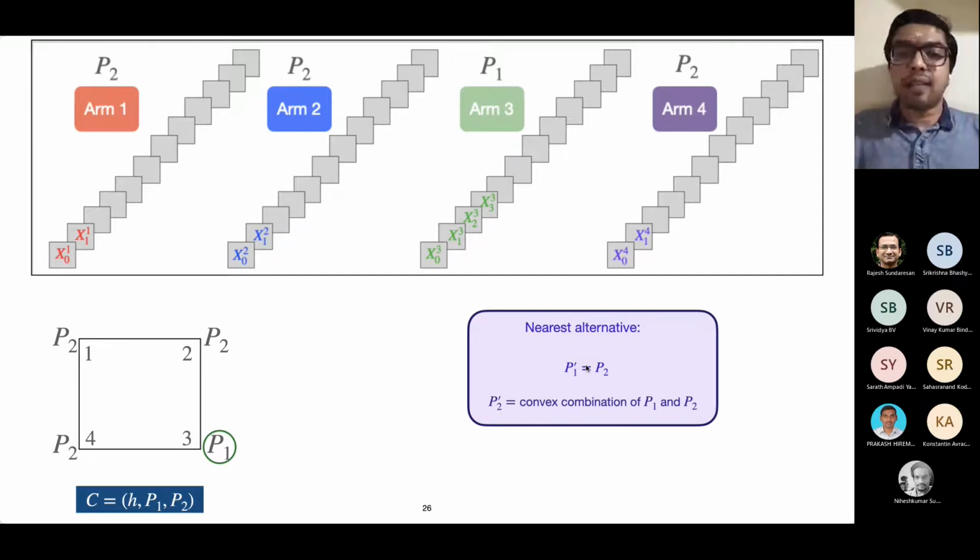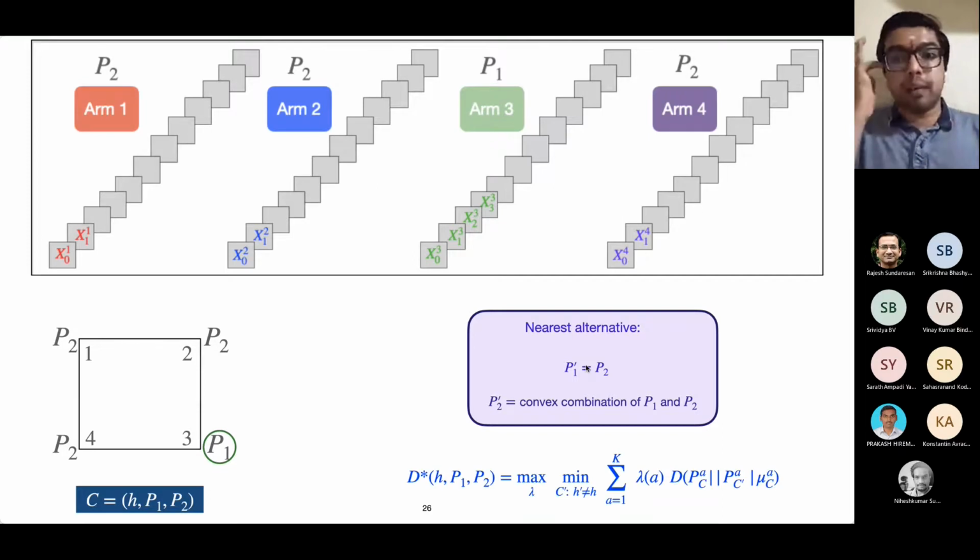What D star tells us is that the amount of effort required to battle this nearest alternative is what is captured by D star. In other words, this nearest alternative is very confusing. One can easily get confused between this problem instance versus its nearest alternative. If we should not get confused by this nearest alternative, we have to resolve this correctly, and the amount of effort required to resolve this correctly, that is to identify that this is an alternative and not the true one, is the effort that is required, and that's captured by D star.